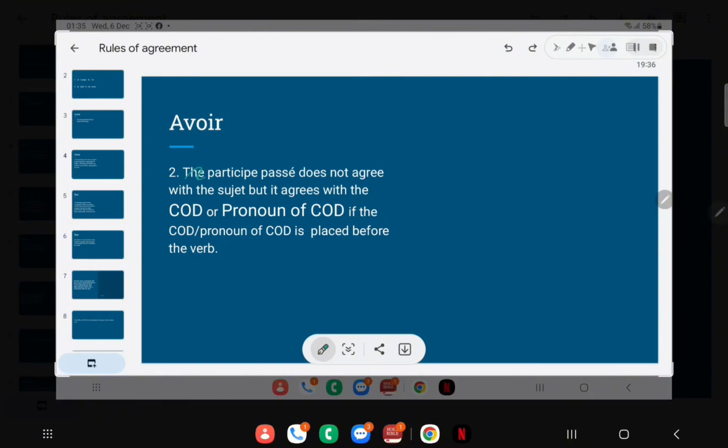It says here that the participe passé does not agree with the sujet, the subject, but it agrees with the complément d'objet direct or pronoun of the complément d'objet direct. We did all this. It agrees with the COD or pronoun of COD if the COD/pronoun of COD is placed before the verb. So let's look at this sentence.